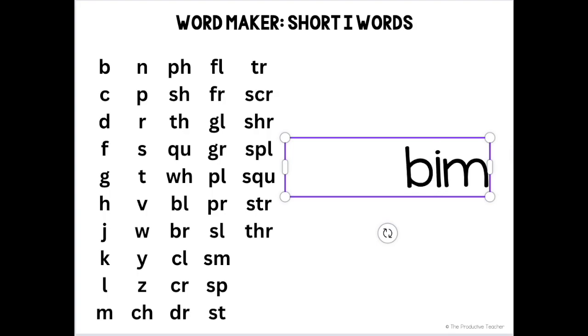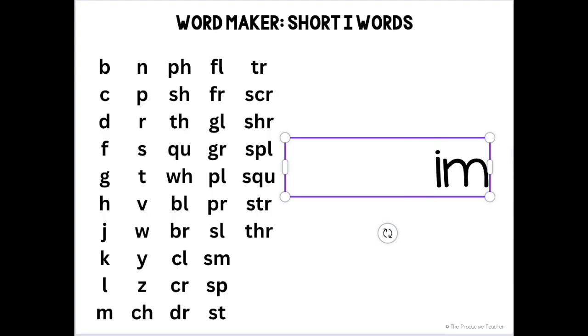Bim. Bim is not a word. Sim. Sim is not a word. Remember, the letter C makes the S sound before the letter I. Dim. Dim is a word. Fim. Fim is not a word. Jim or gim. Neither are words. Him. Him is a word. Jim. Jim can be a name, so we capitalize it and call it a word. Kim. Kim can be a name, so we capitalize it and call it a word.